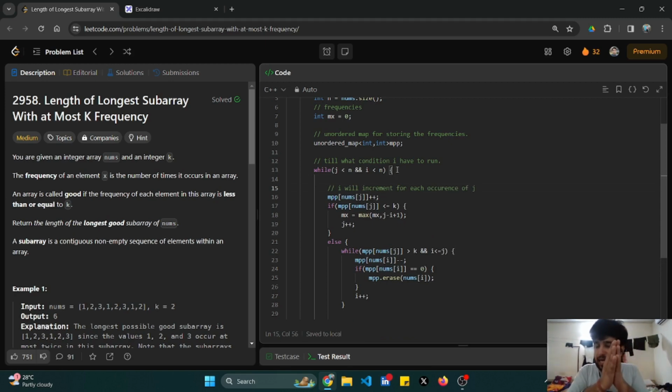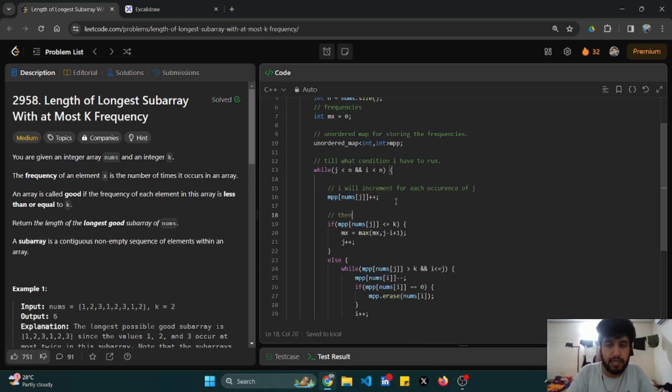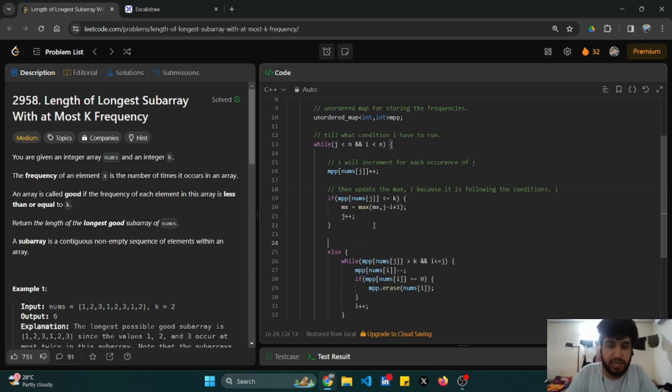Okay, if I am increasing my range, I want that this element that is being included is stored in the map. And if the frequency is less than or equal to k, then update the maximum, because it is following the condition. Okay, and I increment my j pointer.